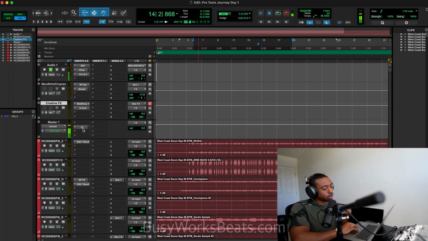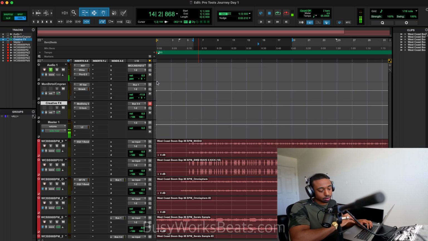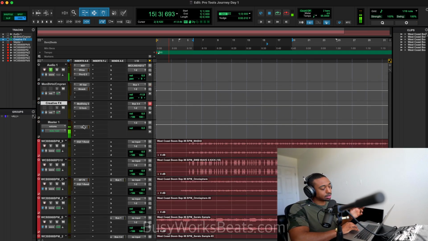So I'm mixing into a limiter called L2 from Waves. This one's just really sturdy. I use it because of video tutorials and stuff. It's just a lightweight limiter. I think the track is really done. Now, again, this isn't a fully thought out mix, but on the master fader, I would usually do a sub mix called a stereo mix, but in this case, we'll just put it on the master fader.